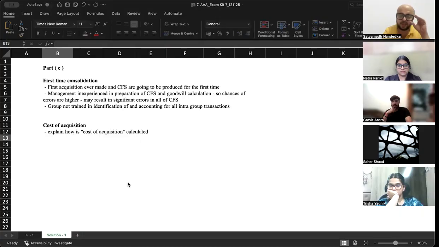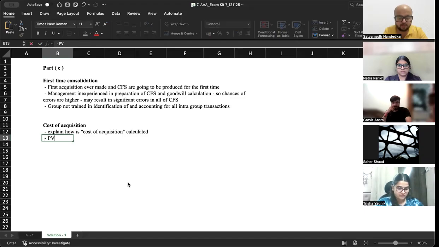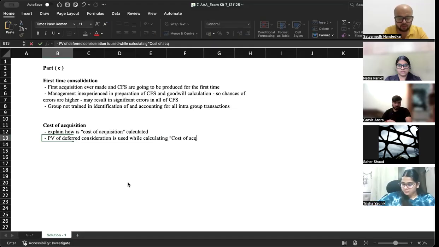You will have to mention that there is a present value that is calculated with respect to the deferred consideration, right? PV of deferred consideration is used while calculating cost of acquisition.